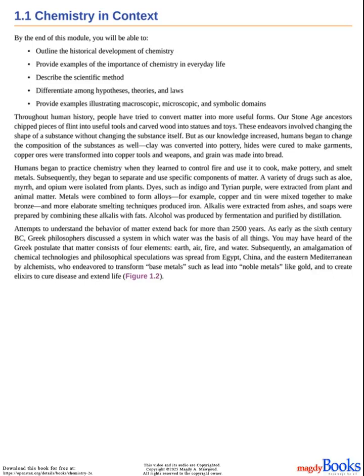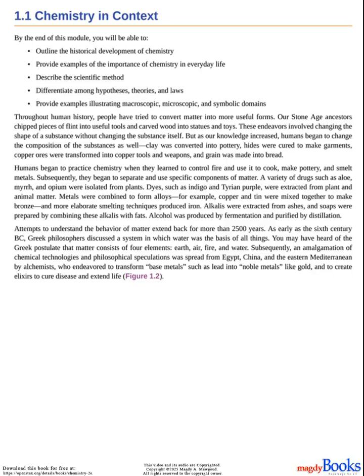Humans began to practice chemistry when they learned to control fire and use it to cook, make pottery, and smelt metals. Subsequently, they began to separate and use specific components of matter. A variety of drugs such as aloe, myrrh, and opium were isolated from plants. Dyes, such as indigo and Tyrian purple, were extracted from plant and animal matter.